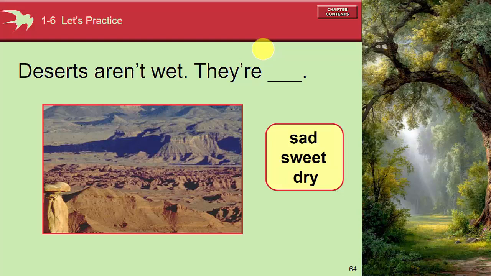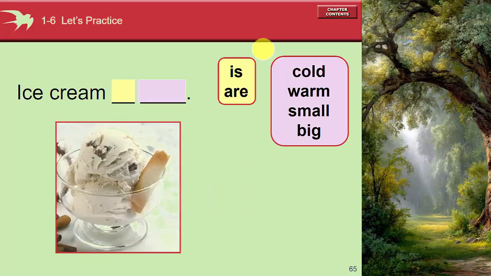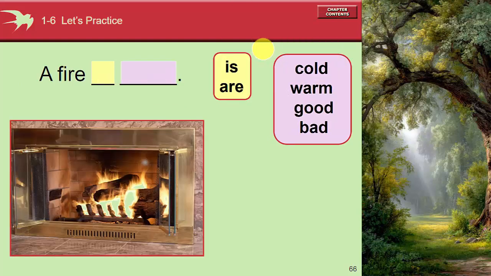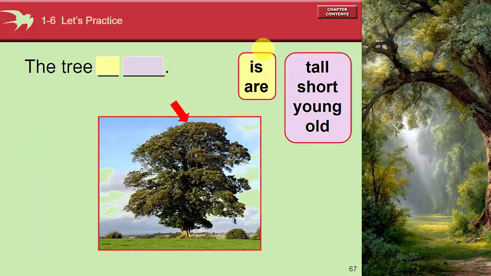Deserts aren't wet, they're dry. It's the opposite of wet. Ice cream is cold. And then a fire is warm. Actually fire is hot, right? It's warm. The tree is tall.